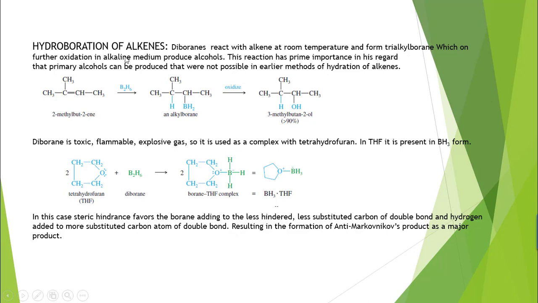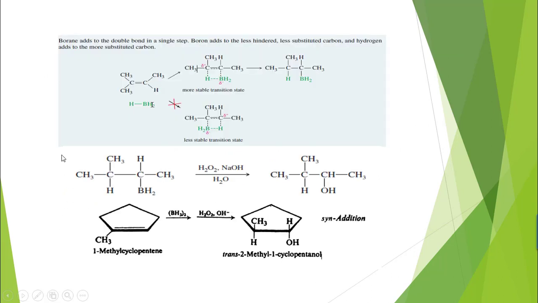This method for the preparation of alcohol has prime importance because in this case we can obtain an anti-Markovnikov product. In all previous cases we obtained the Markovnikov product. So look at the mechanism.